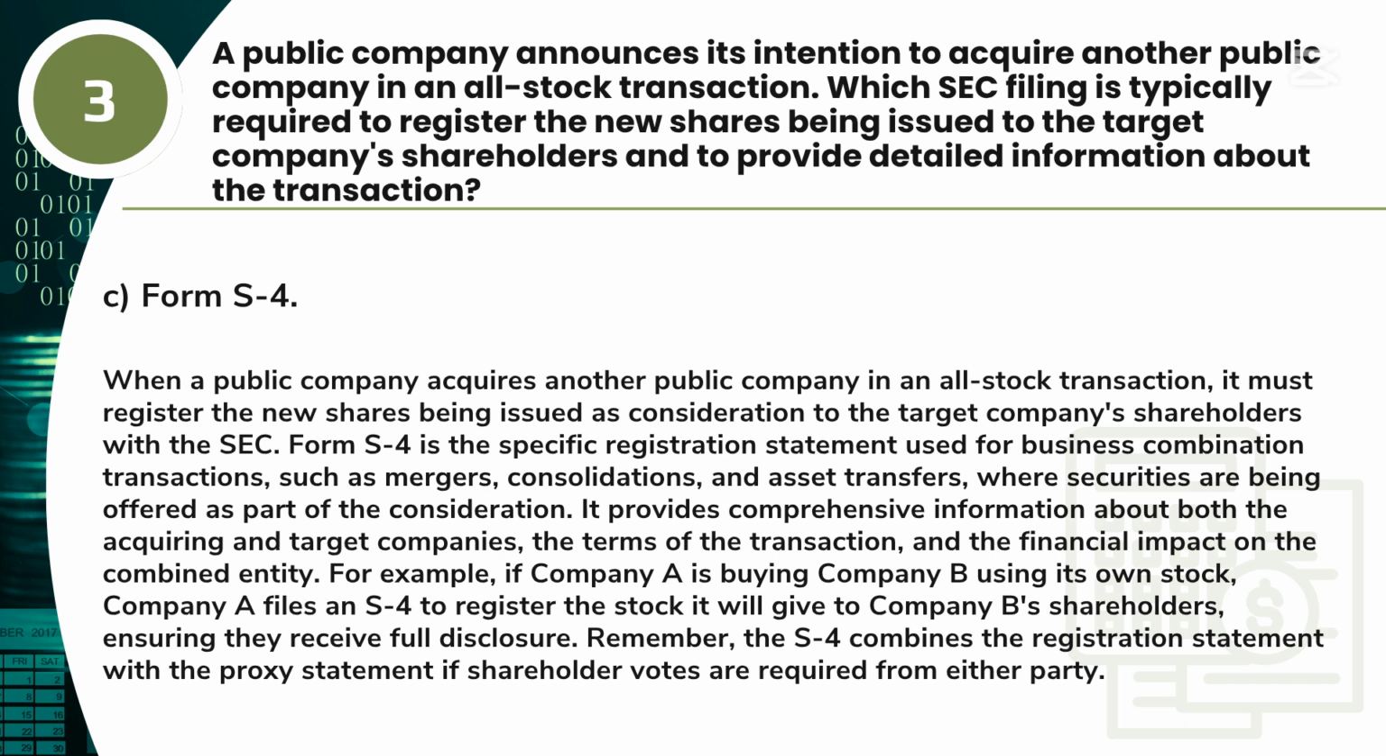Form S-4 is the specific registration statement used for business combination transactions, such as mergers, consolidations, and asset transfers, where securities are being offered as part of the consideration. It provides comprehensive information about both the acquiring and target companies, the terms of the transaction, and the financial impact on the combined entity. For example, if Company A is buying Company B using its own stock, Company A files an S-4 to register the stock it will give to Company B's shareholders, ensuring they receive full disclosure. Remember, the S-4 combines the registration statement with the proxy statement if shareholder votes are required from either party.